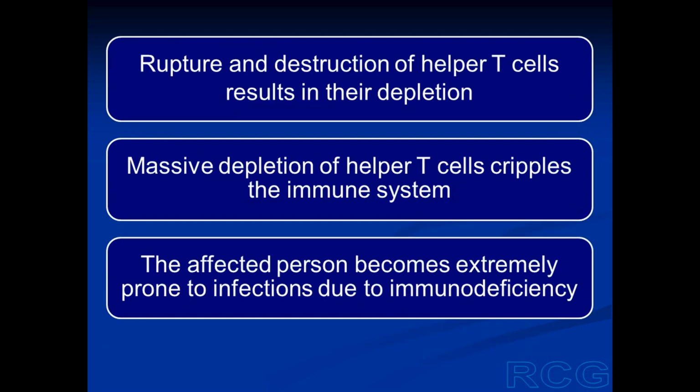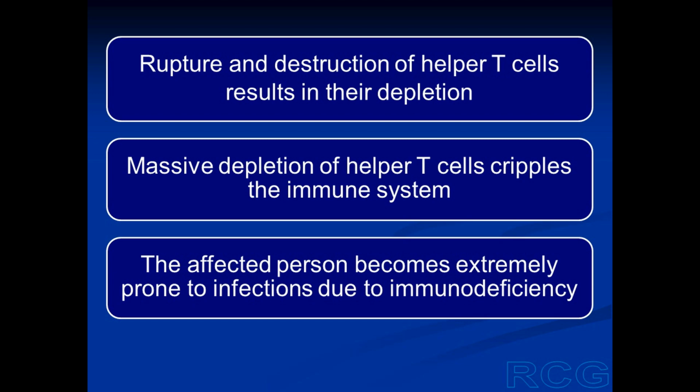So there is continuous rupture of helper T cells because of multiplication of the virus inside the cells. And there is destruction of helper T cells by cytotoxic T cells. So all this results in depletion of helper T cells. And as the infection progresses, there is massive depletion of helper T cells. As we have seen earlier, the helper T cells are described as the commanding officer of the immune system.